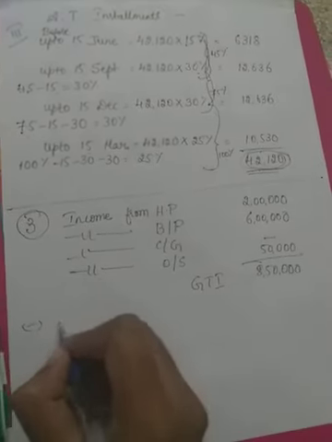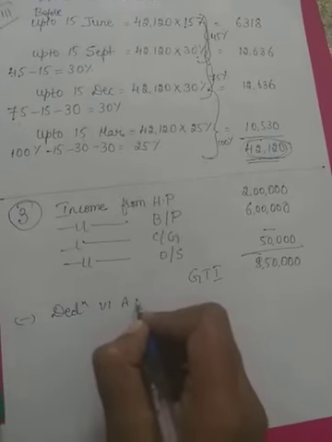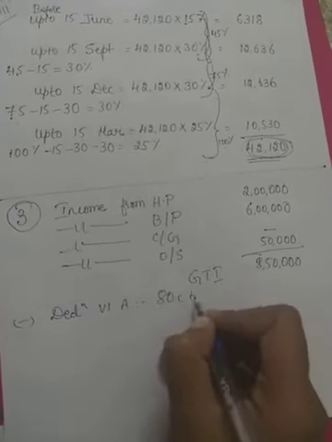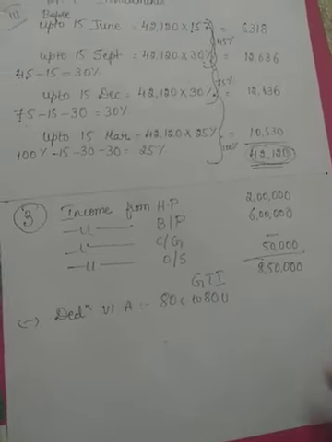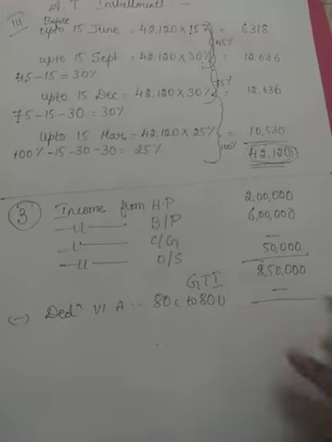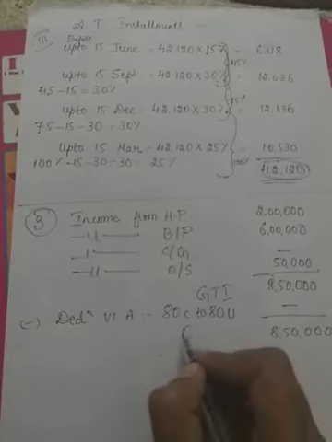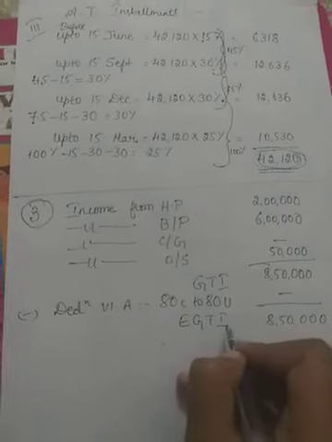Among this we have to deduct deductions under chapter 6A, that is related to 80C to 80U. As the problem is completely silent regarding any deductions, it will be taken as nil. Carry forward the same amount 8,50,000, which will be called as estimated gross total income.